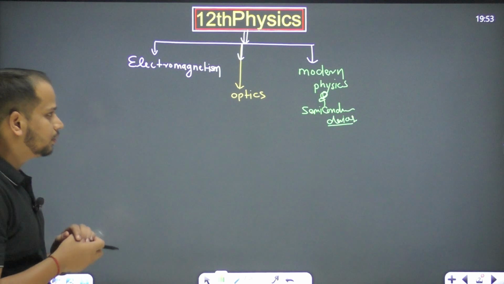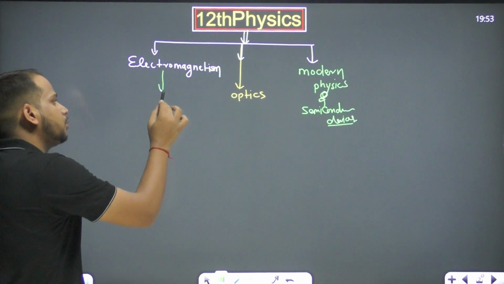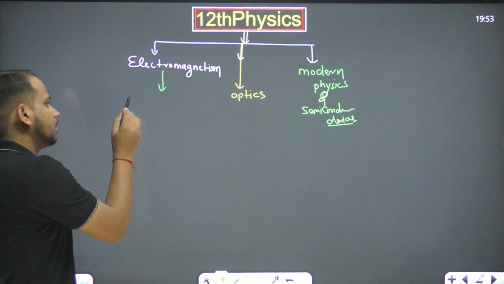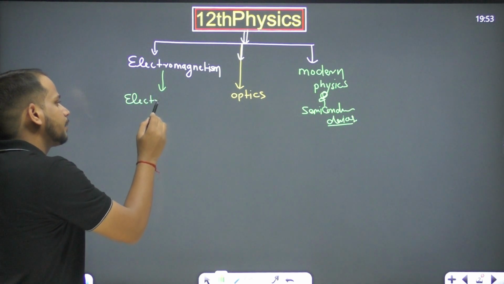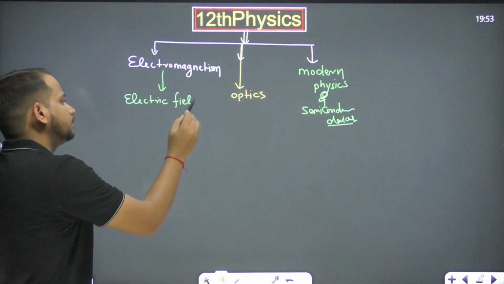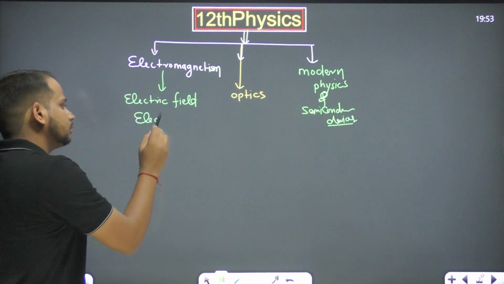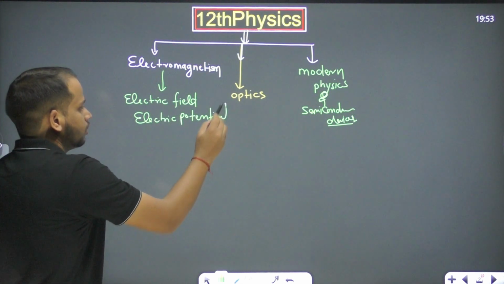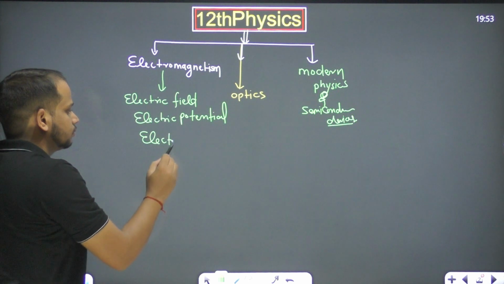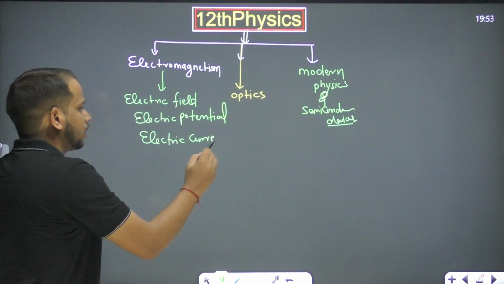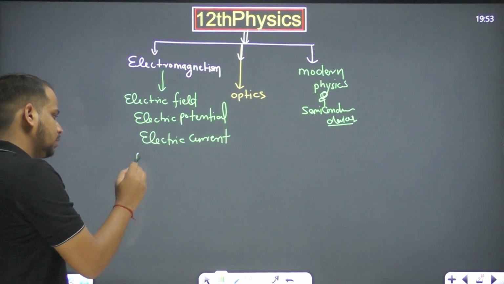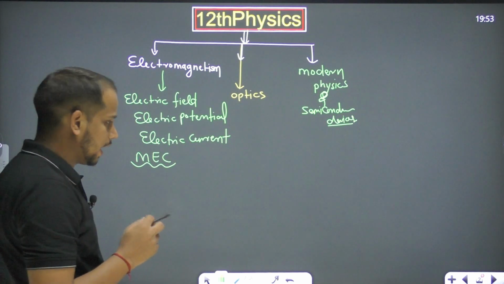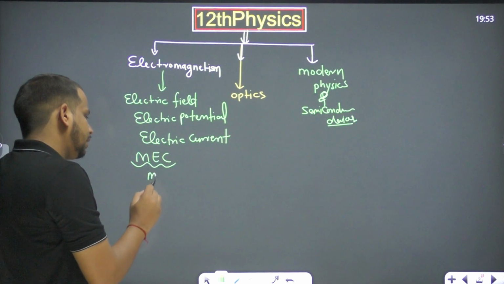In electromagnetism we will cover nearly, we can say, up to 7 chapters, right? What are the topics we will cover over here? There is a topic that is electric field, electric potential, electric current, and MEC. MEC means magnetic effect of electric current, right? This is MEC. Next is magnetism.